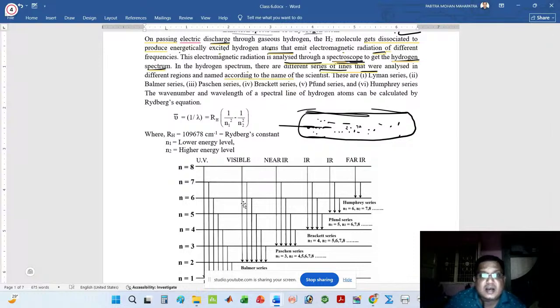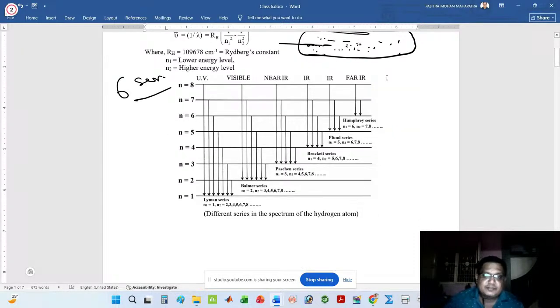These series are found in different regions. Remember, these are named according to the name of the scientist. The series are: first the Lyman series, second the Balmer series, third the Paschen series, fourth the Brackett series, fifth the Pfund series, and sixth the Humphreys series. There are six series present in this diagram. Look at that. There are different series in the spectrum of the hydrogen atom.